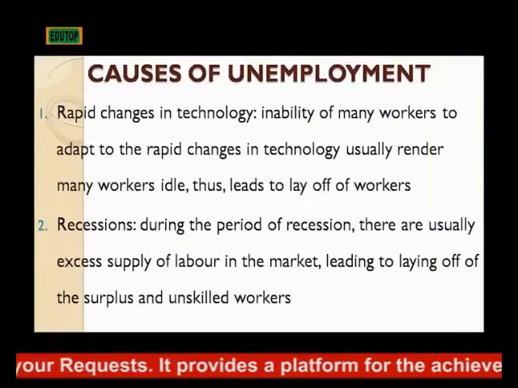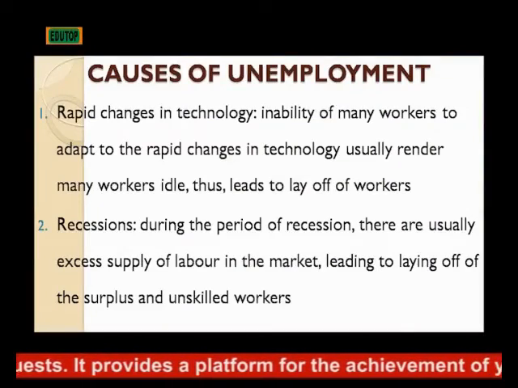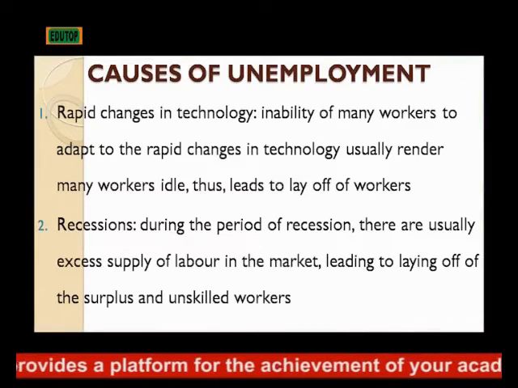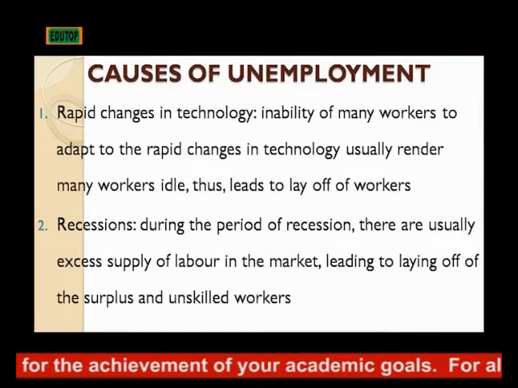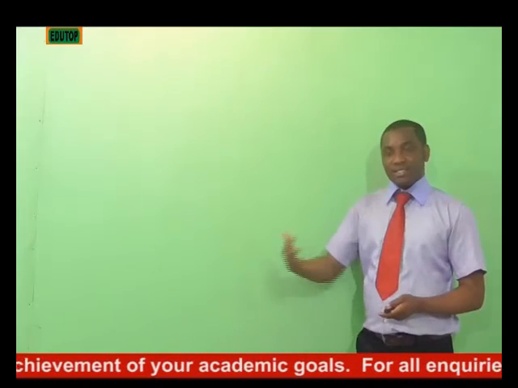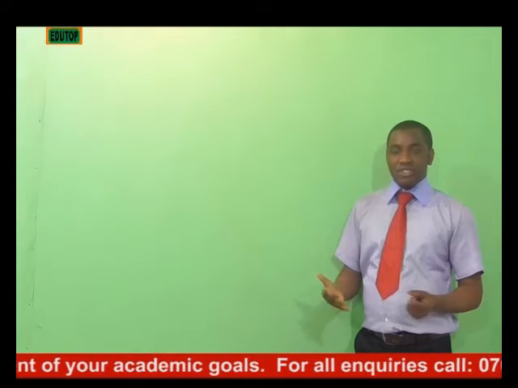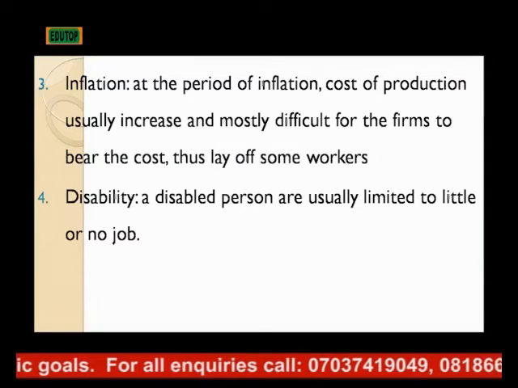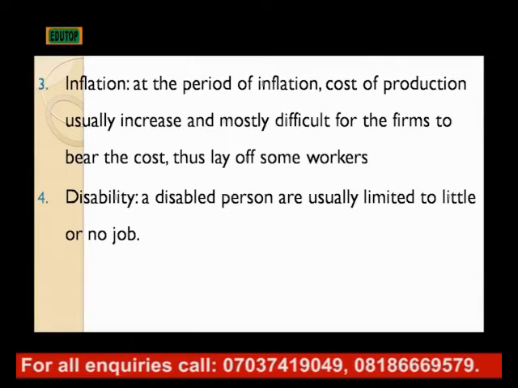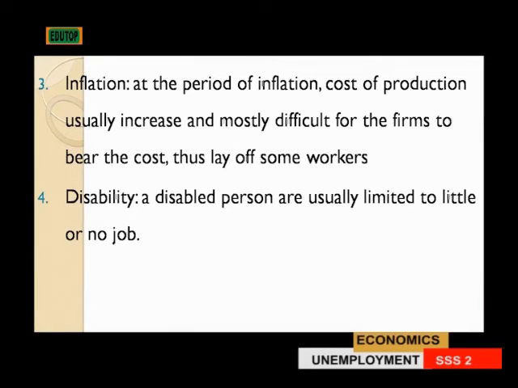2. Recession. During the period of recession, there is usually an excess supply of labor in the market, leading to the laying off of the surplus and the unskilled workers. In that case, the unemployment will keep increasing. 3. Inflation. At the period of inflation, the cost of production usually increases and it is mostly difficult for the firms to bear the cost.